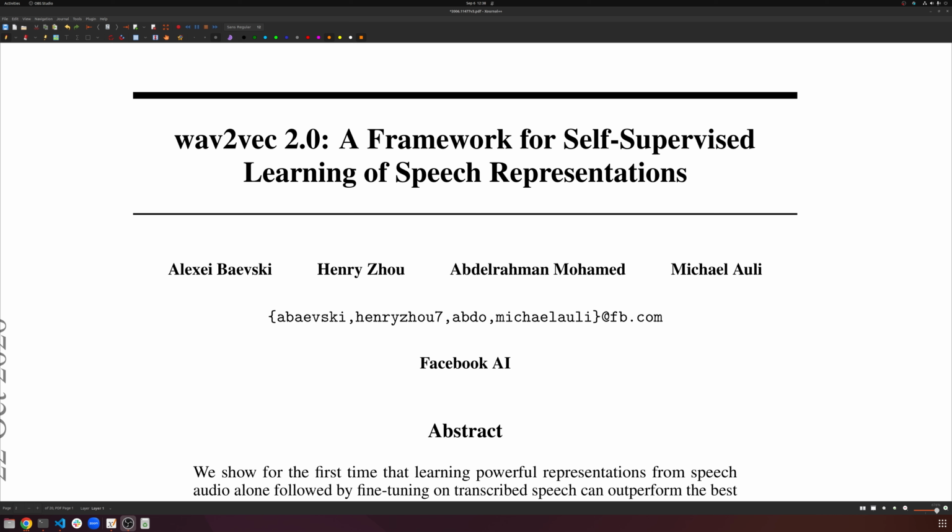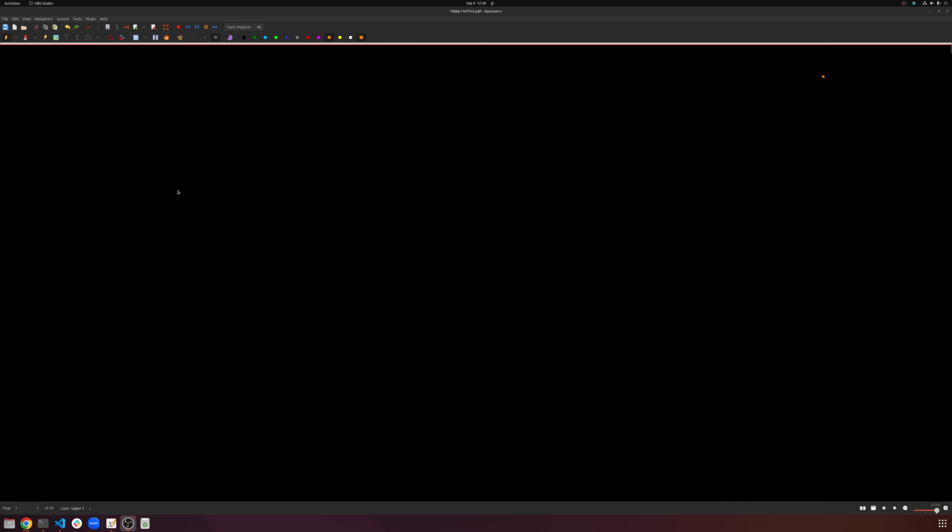So Wav2Vec is a self-supervised way of learning speech representations, and it does it in a really cool way. What we're going to do first is just understand what are some applications of Wav2Vec and then build from there. One of the most common applications of Wav2Vec will be automatic speech recognition. We actually looked at an ASR model called DeepSpeech earlier, so I will go ahead and post that video down below.